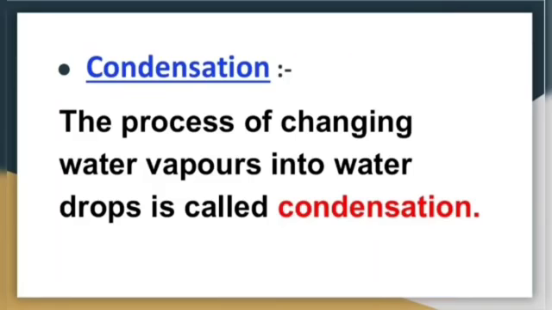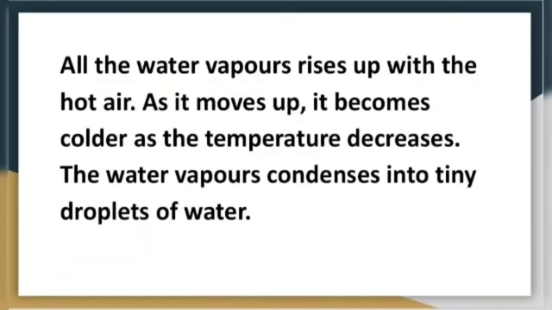All the water vapors rise up with the hot air, and as they move up, it becomes colder as the temperature decreases. The temperature is low at the altitude, at height. So due to the low temperature, all the water vapors change into water drops.